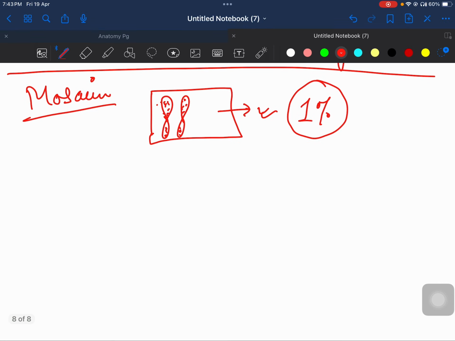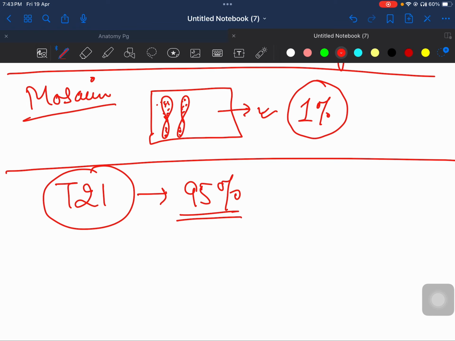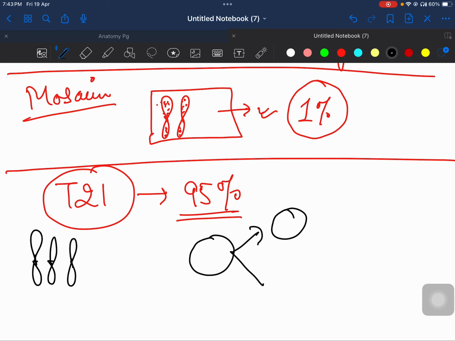Now coming to the most common cause, that is trisomy 21. Trisomy 21 is responsible for 95% of the Down syndrome cases. So what actually happens in trisomy 21? There are three copies of chromosome 21, that you all know. Now, why do three chromosomes happen? This is because when there is cell division, from one cell to two cells and two cells to four cells, ऐसे करके जब division हो रहा है, then what happens?